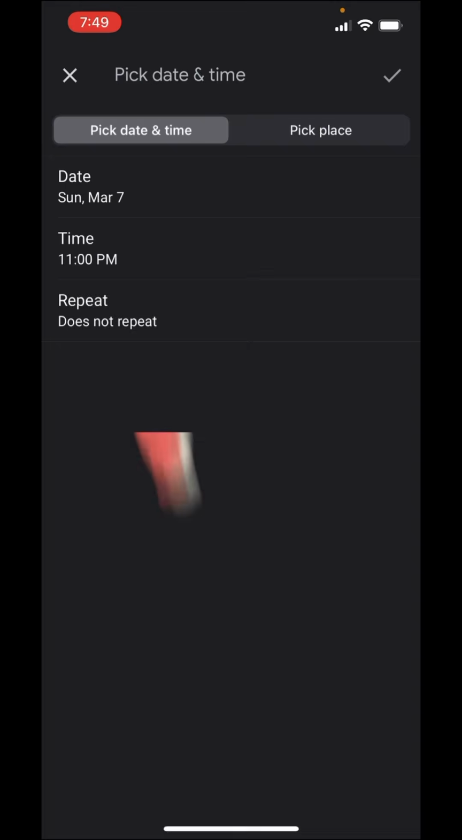You can also set an alarm. Pick a date and a time or a place. You can also hit the thumbtack, which will put it to the top.